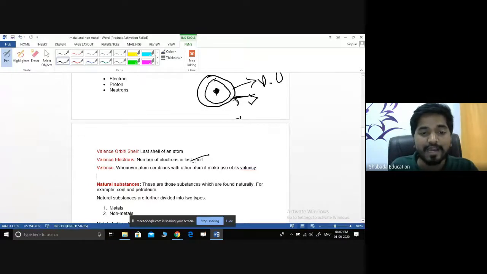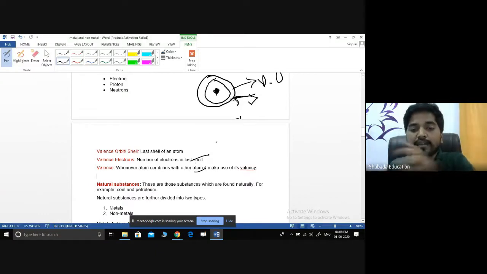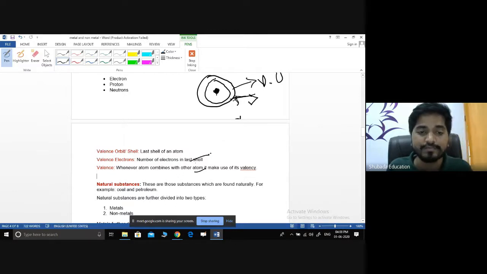What is valence? Valence is the property of a material by which it can combine easily. For example, when you want to combine with another material, it requires some electrons present in that outer shell.